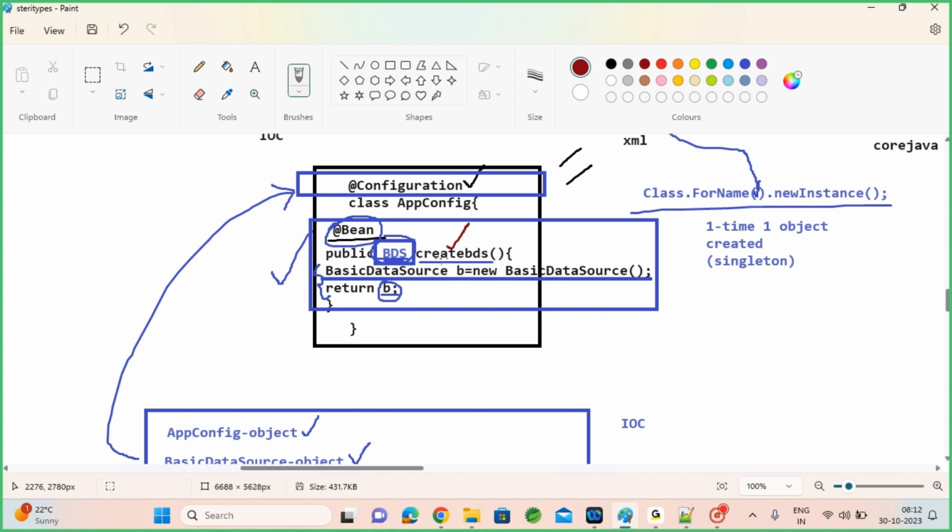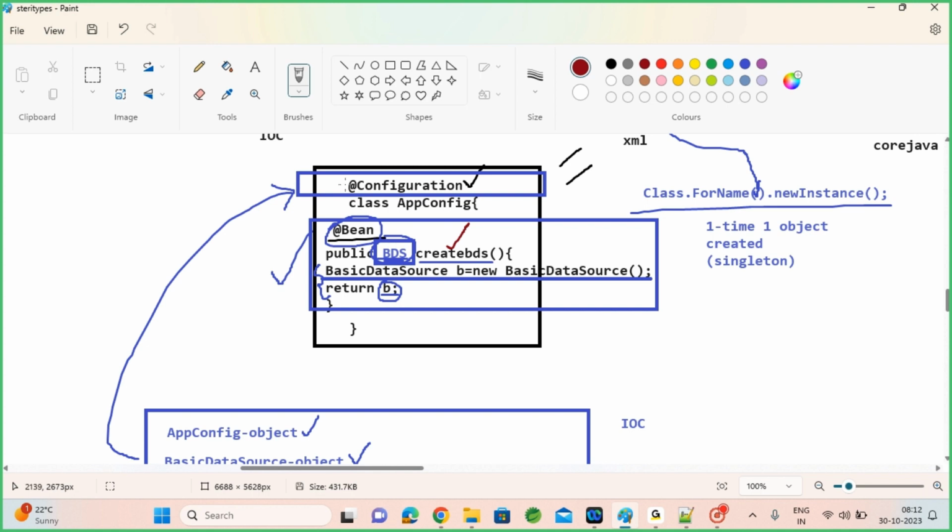But the problem is with other stereotypes, when you configure this @Bean. If somebody tries to call this method intentionally, this method should be called by IOC only. Instead of IOC, if a developer accidentally calls this, it will create one more object. It will go inside the method and it will create one more new object. If it is not inside a configuration class, and it is there inside a component class or controller class or service class, then the problem will start.